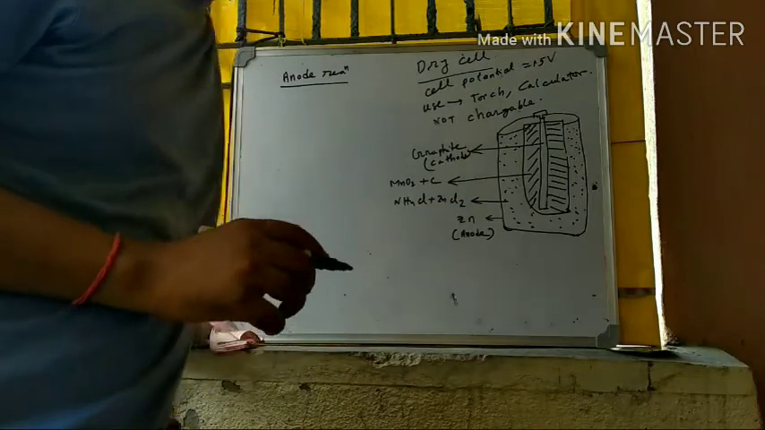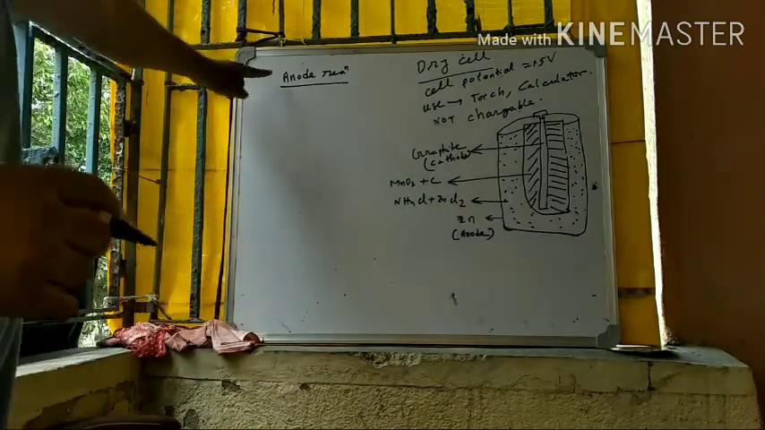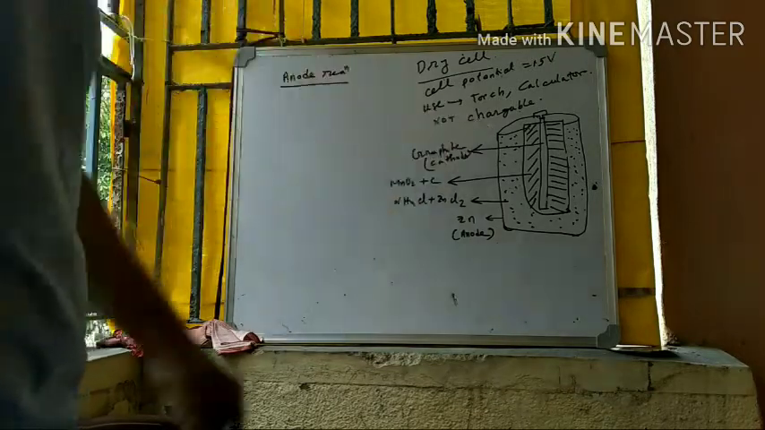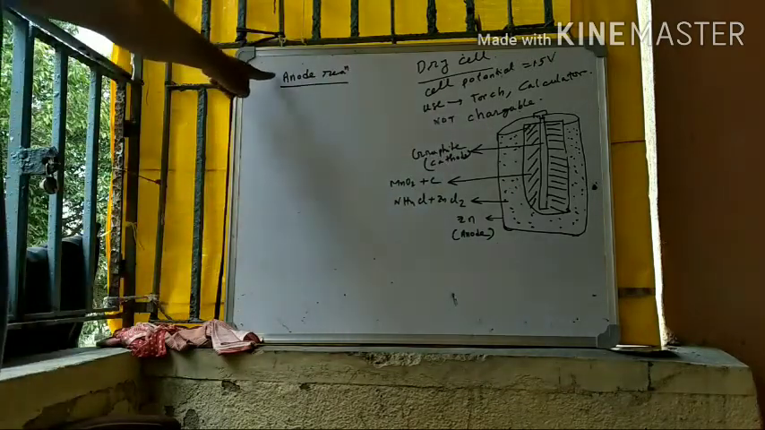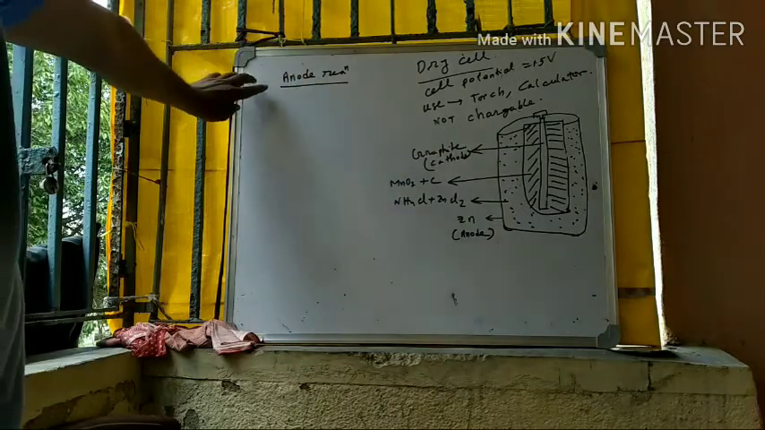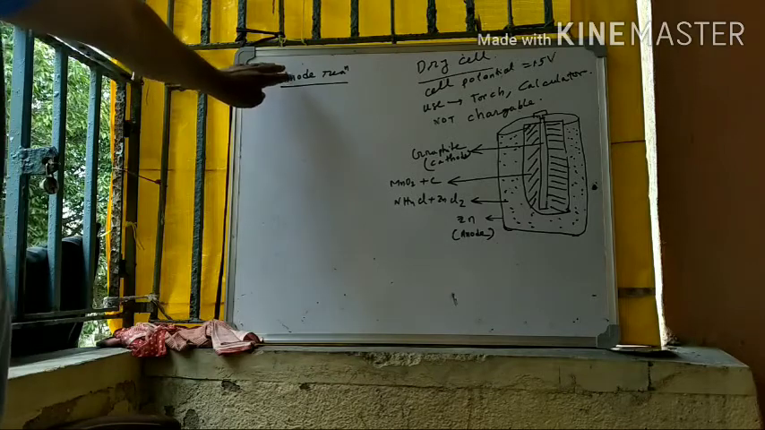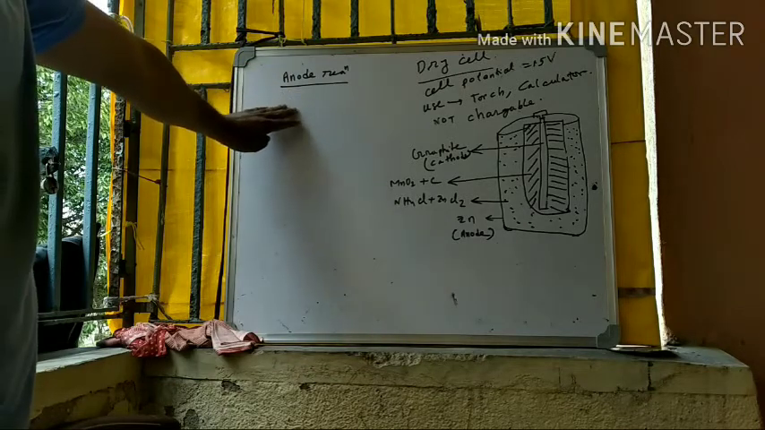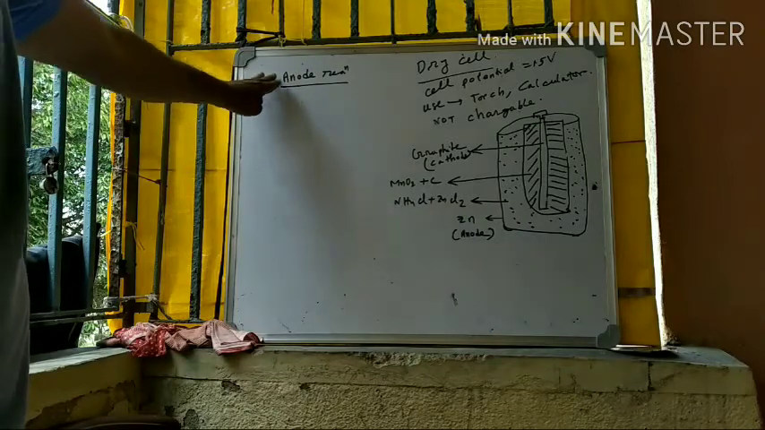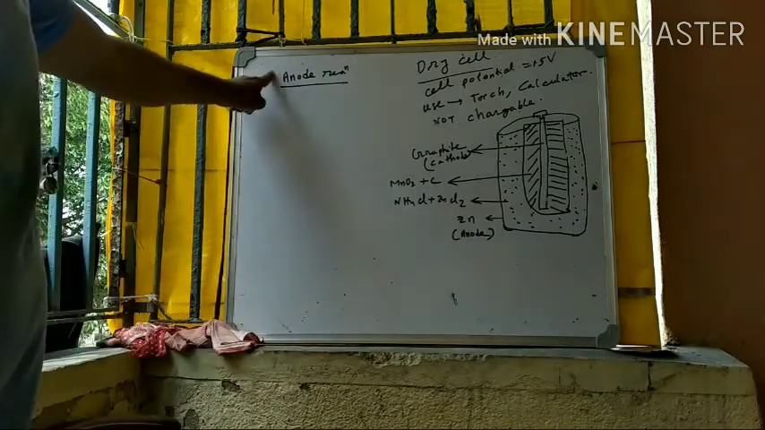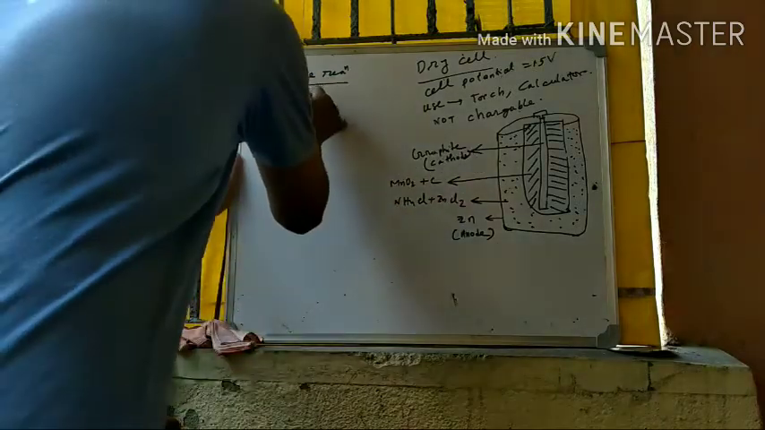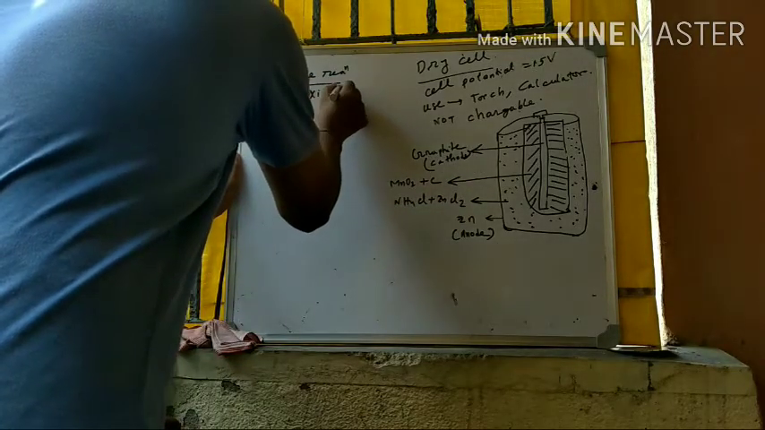At the anode, oxidation occurs, and at the cathode, reduction occurs. In the case of dry cells, in the case of any battery, at the anode oxidation occurs, and at the cathode reduction occurs. So at the anode, the oxidation reaction occurs.